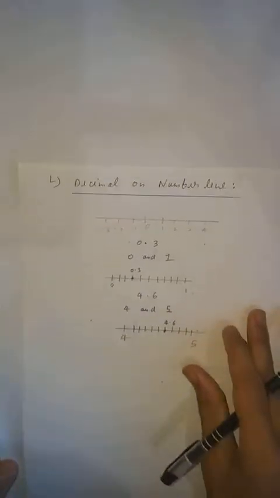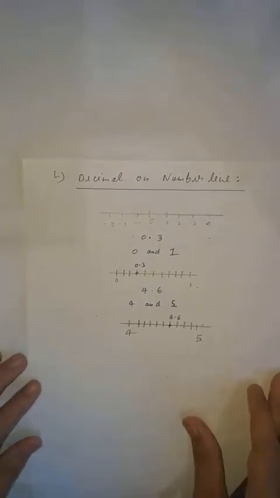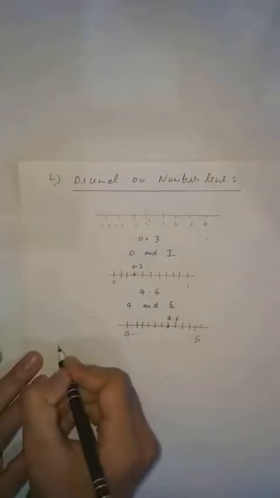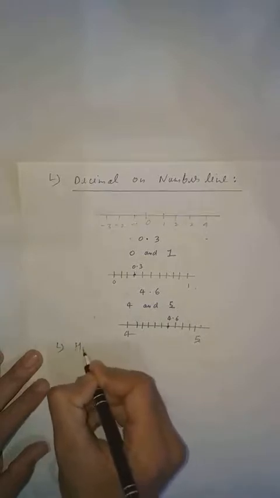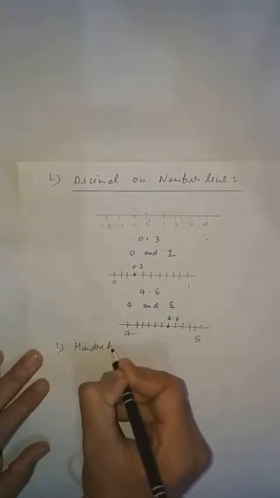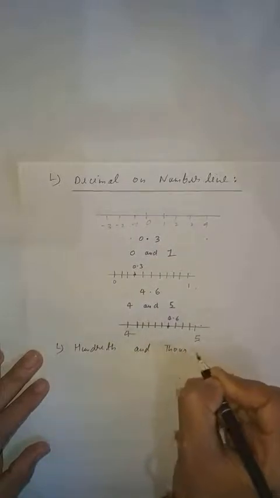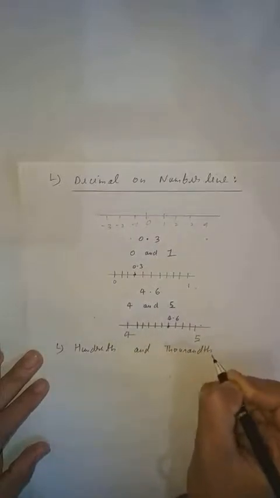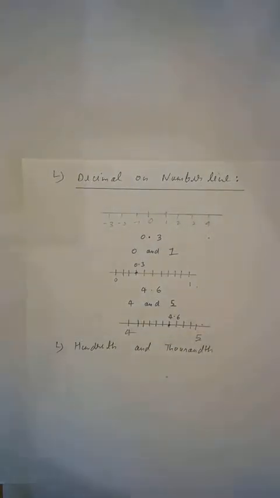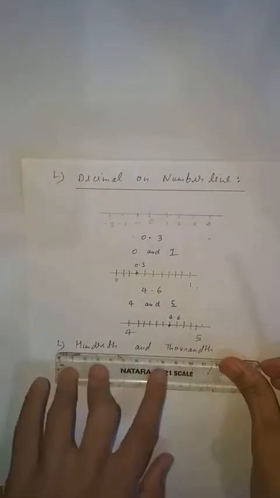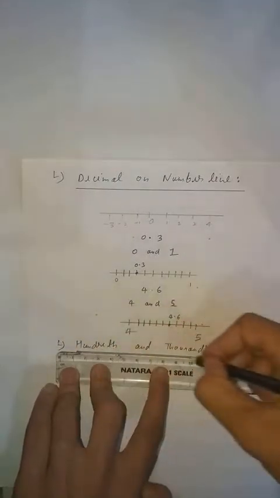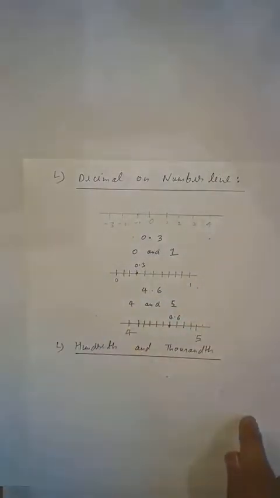So our next topic is what? Hundredth and thousandth. Clear student? Because tenth I explained. So here we will study about hundredth and thousandth. Clear student? This is our next topic. Very easy topic this is. Because tenth, you know that is 1 upon 10, I explained in the previous example. So here we will talk about hundredth and thousandth.